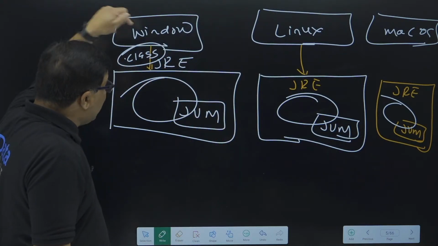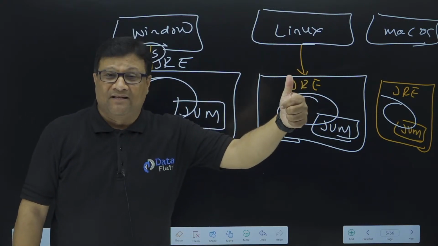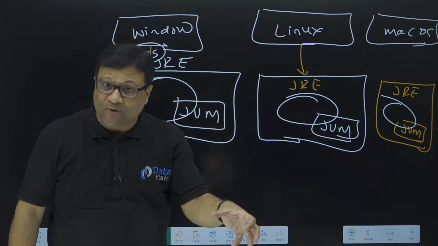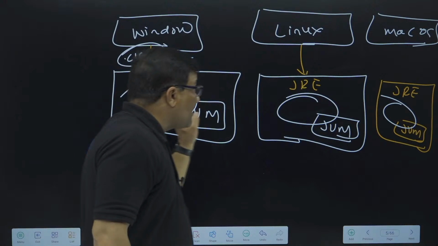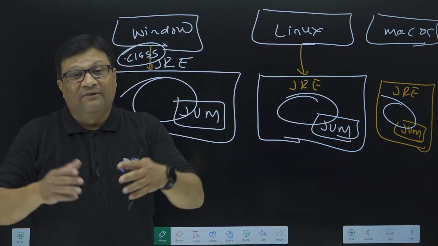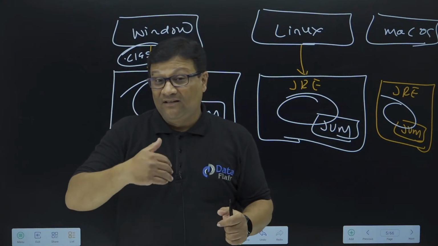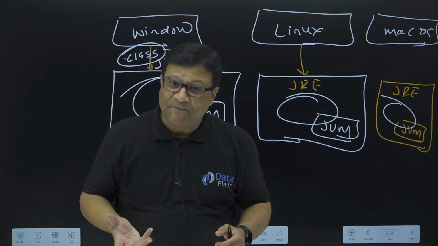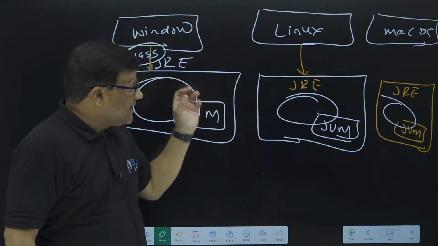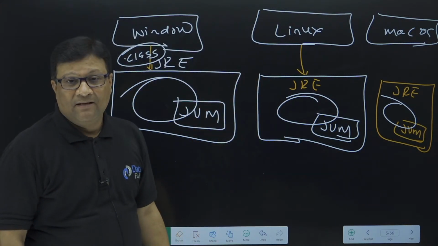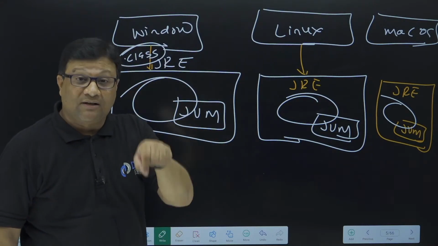There is no dependency on the operating system. Java does not require any file from the operating system. Whatever files a Java program requires will be available in this environment. If this environment is common in all machines, then a Java program definitely executes on all machines and gives a proper result. That is how we say Java is a platform independent language. Always remember, Java creates only two files, the .java file and the .class file.